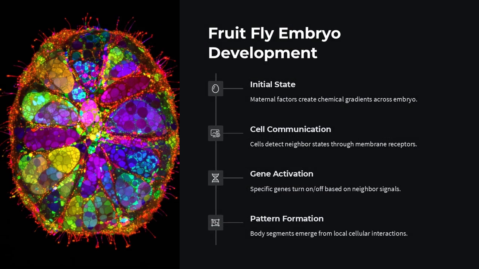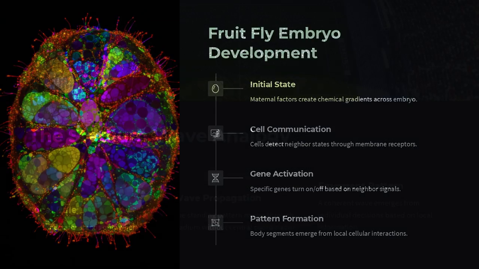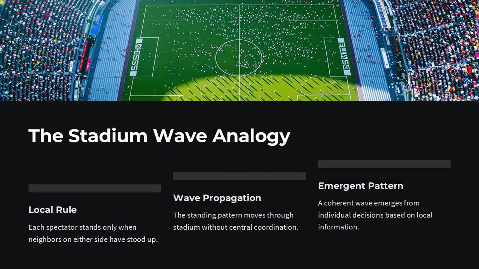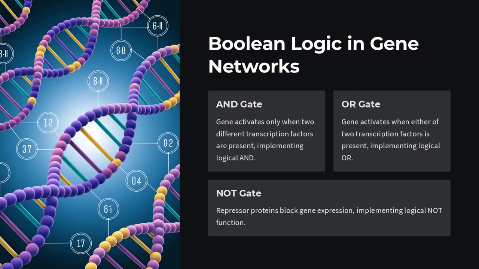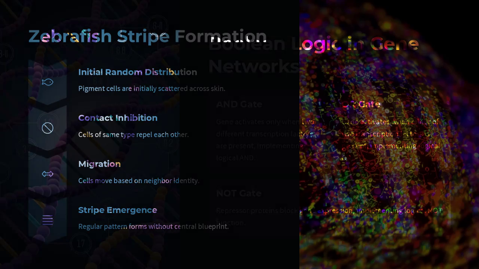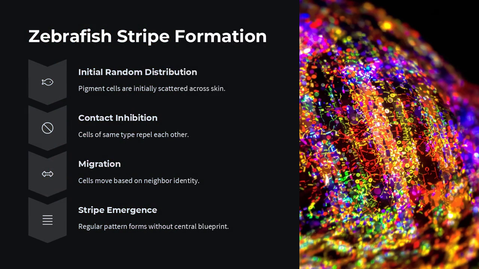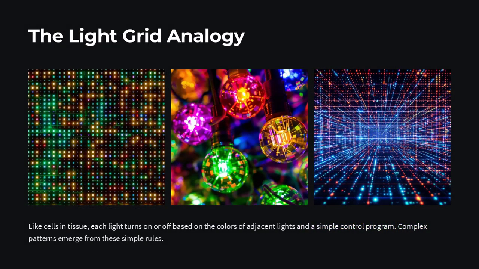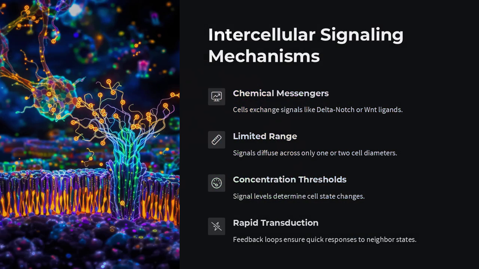In developmental biology, cells sense chemical and mechanical cues from adjacent cells, much like a cell in a CA reads its neighbor's bits. Those local interactions guide decisions: divide, differentiate, move, or die. Over time, simple neighbor-based rules yield intricate patterns. Think of the zebra's stripes or the repeating units of your spine. Can tissues actually compute? Yes and no.